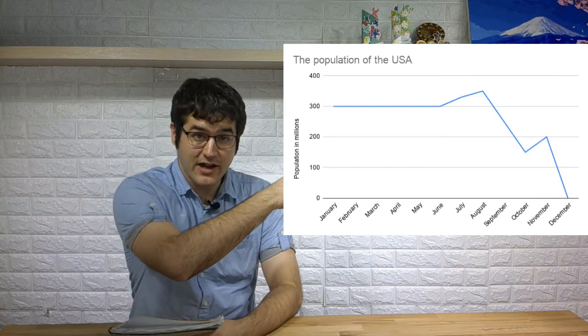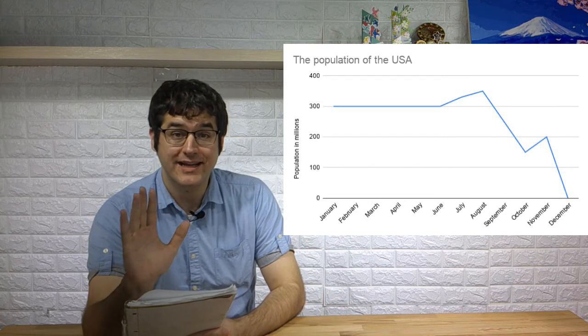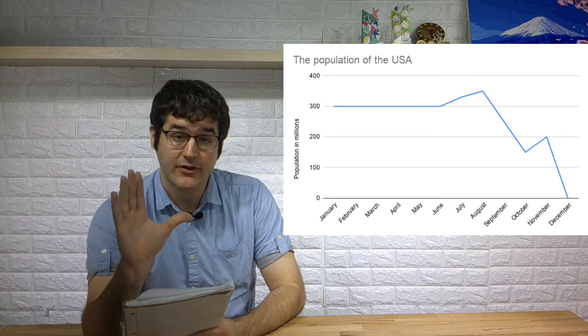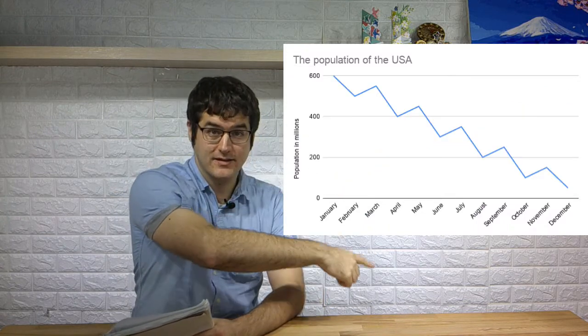You see this jagged bit? That is a fluctuation. Please be careful. Fluctuation is not direction. Increase and decrease is describing direction. Fluctuation is describing the manner. Okay? So you can fluctuate, but with those three, you don't know the direction if you don't say it. Increased with mild fluctuations, decreased with fluctuations, remained the same with mild fluctuations.